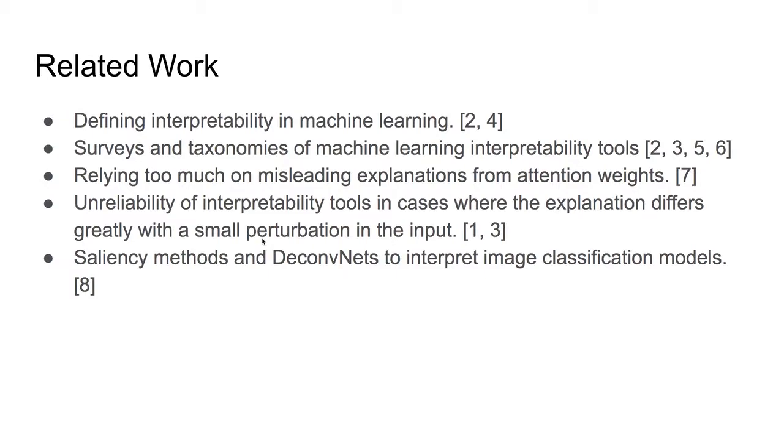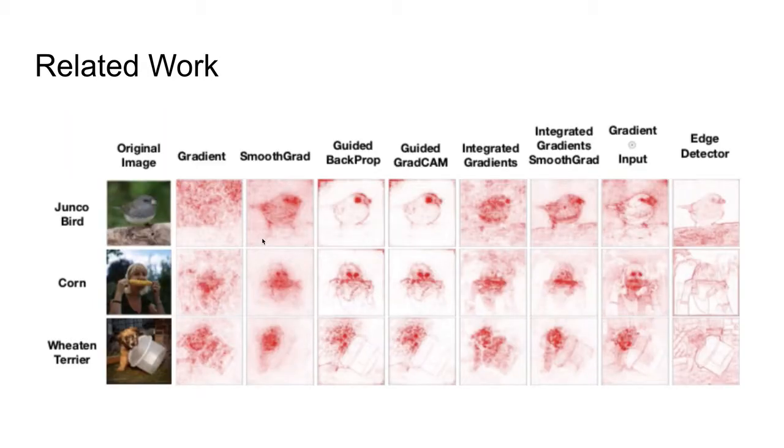The saliency methods that I talk about originally started from a deconvolution neural network procedure that was mainly used to interpret image classification models, although these saliency methods can now be applied to many other different forms of machine learning. Much of this work was based on a paper by Been Kim, who performed sanity checks on saliency maps. This is one of the figures from their paper, and it does a very good job of showing all the different types of interpretability tools that can be used.